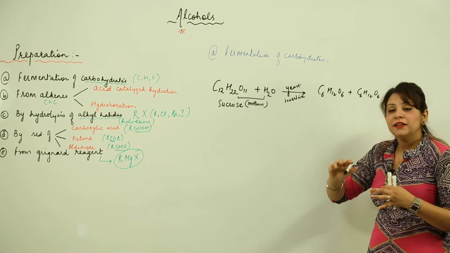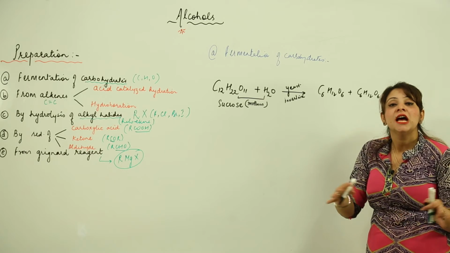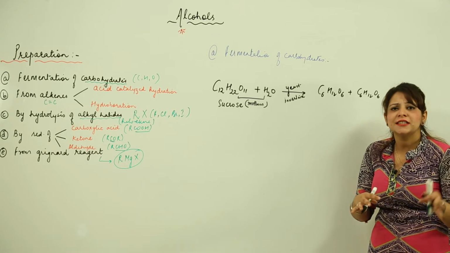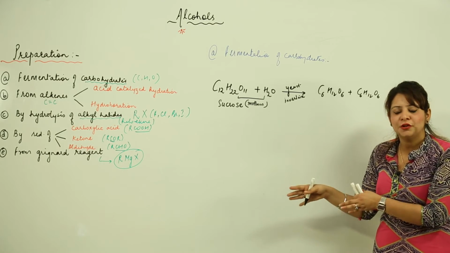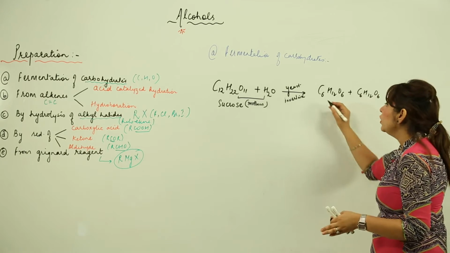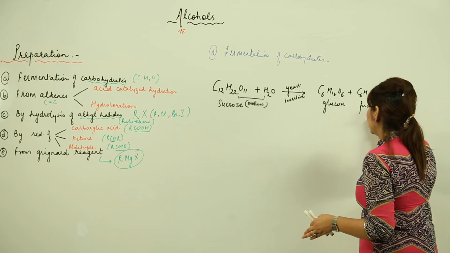As they both are similar in molecular formula, yet they differ in many properties, yet they differ in their property towards light: one rotates the light to the left side and one rotates the light to the right side. That means they are levorotatory or dextrorotatory. It's none of your concern in this chapter, you are not required to know that. But for this moment you should know that one is glucose and the other is fructose.